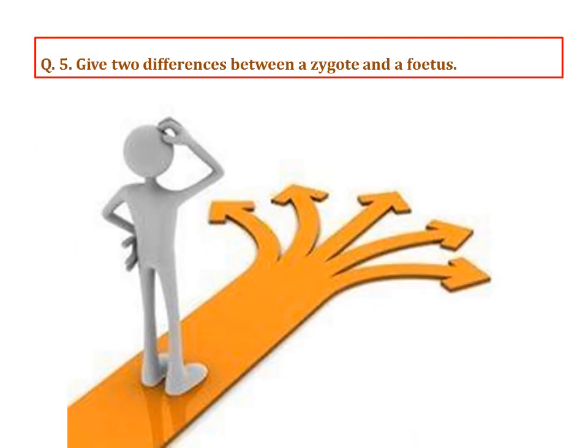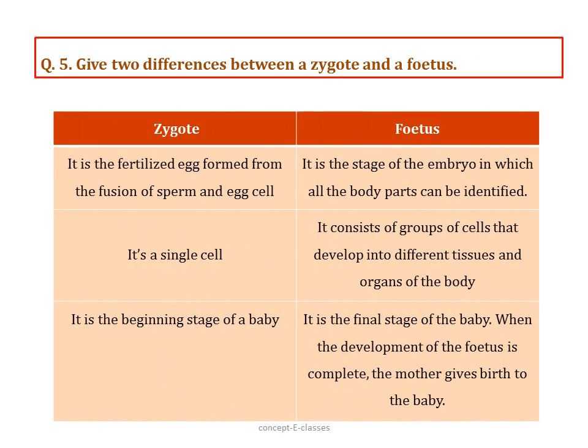Question number 5. Give two differences between a zygote and a fetus. A zygote is a fertilized egg. It is formed from the fusion of a sperm and an egg cell, whereas a fetus is a stage of the embryo where all the body parts can be identified. So the zygote cell divides repeatedly to give a ball of cells, and that ball of cells then forms groups of tissues and organs of the body, and that developed structure is termed an embryo. And when the embryo develops in the uterus and forms body parts such as hands, legs, head and all, that stage of the embryo is termed a fetus.